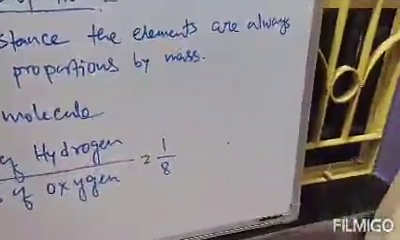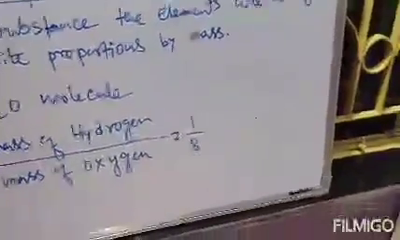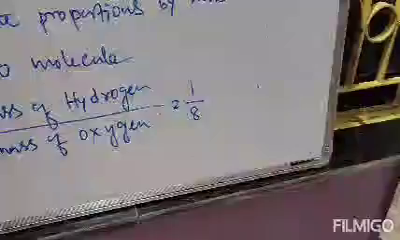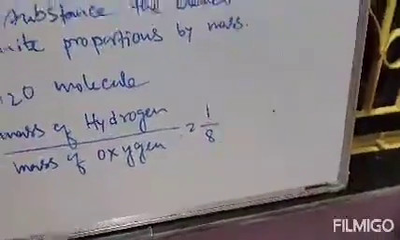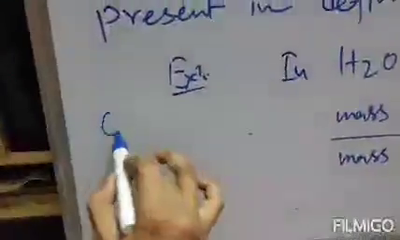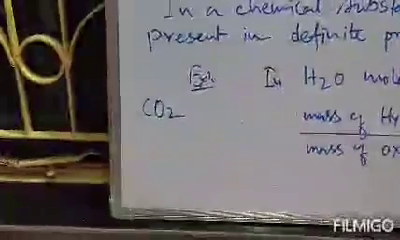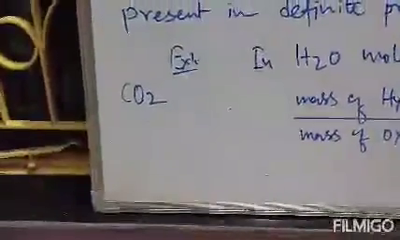Clear? Similarly, if we take another molecule, suppose the carbon dioxide molecule, in the CO2 molecule there are two kinds of atoms, carbon and oxygen, so the ratio will be 3:8. In the CO2 molecule, the ratio of carbon and oxygen will be 3:8.